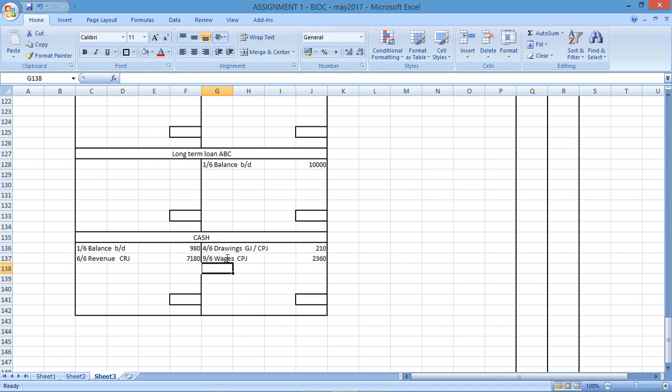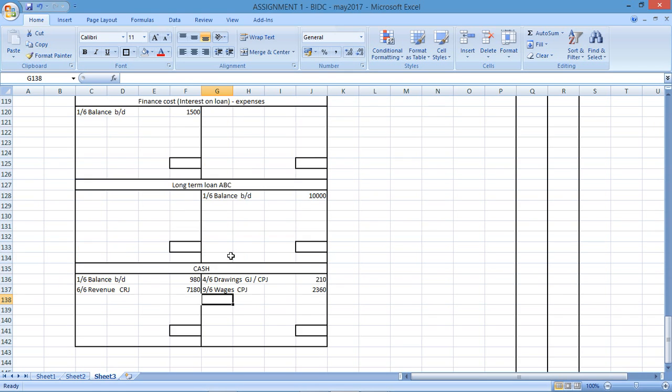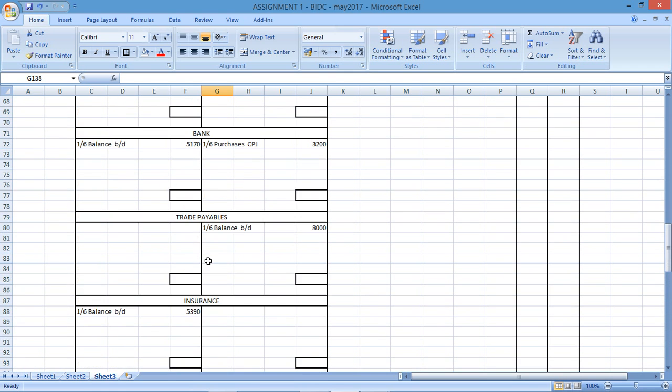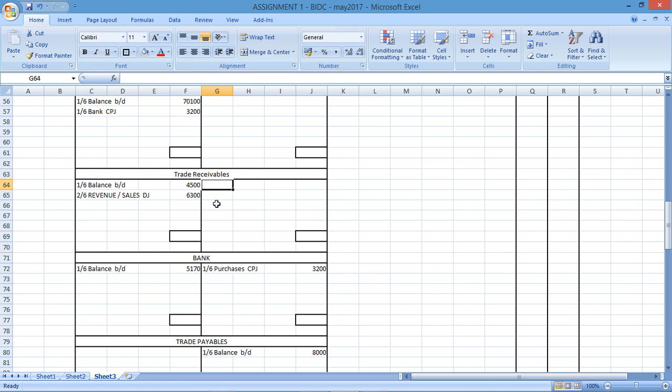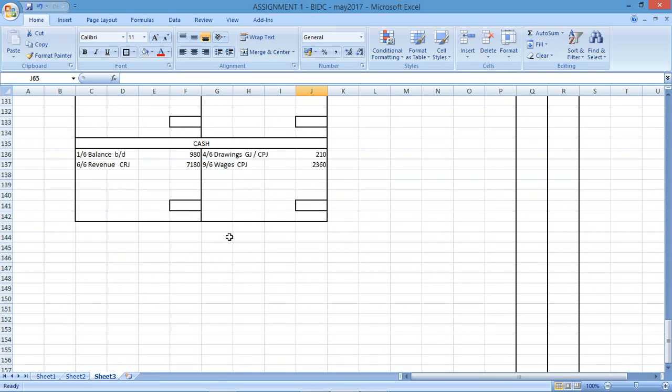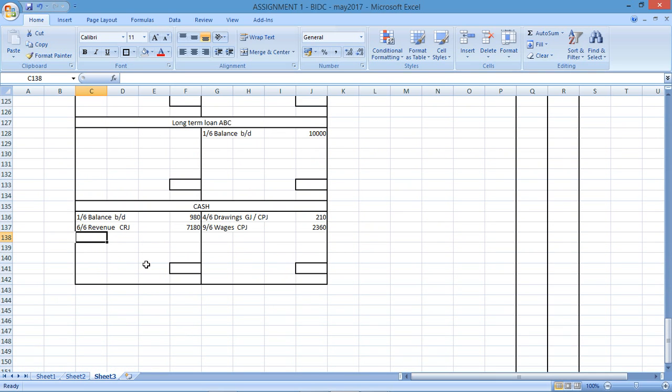Then the 12th, received cash 1,430 from a credit customer. So a credit customer would affect the trade receivables. So there's my receivables and I'm receiving cash from them. They said received cash from a credit customer. So the credit customer will decrease. This was on the 12th of the 6th. Cash receipts journal. How much cash did I receive? 1430. Received cash from a credit customer. Then my trade receivables is going to be affecting my cash on the 12th of the 6th.